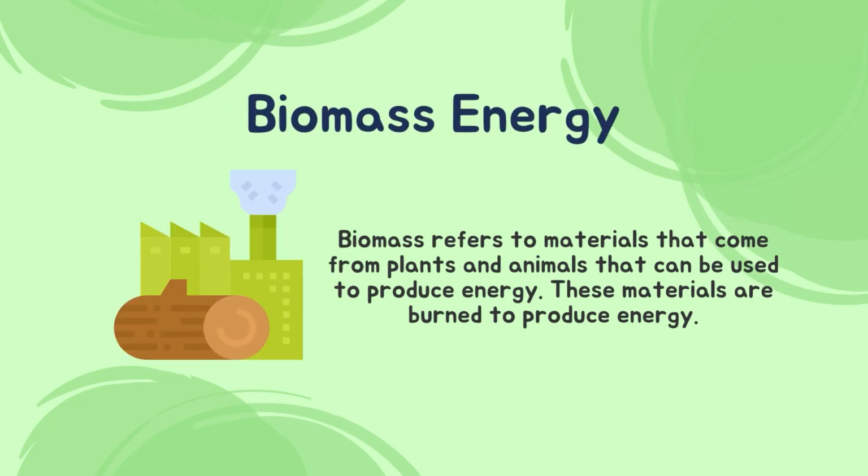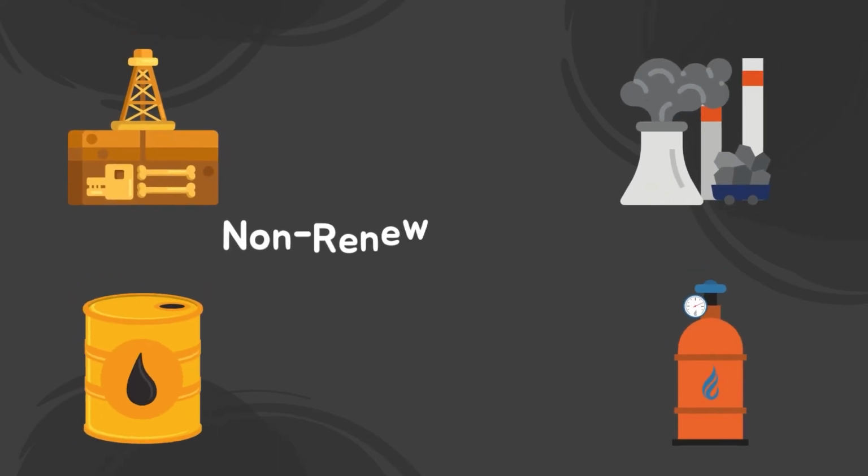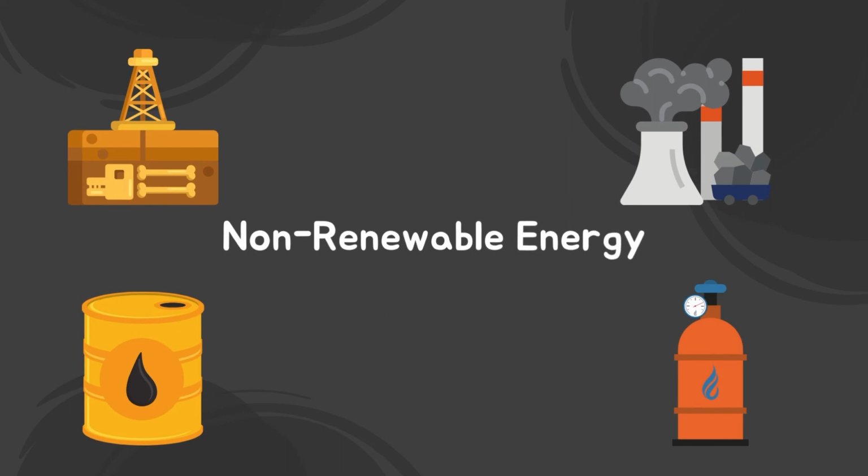Biomass energy. Biomass refers to materials that come from plants and animals that can be used to produce energy. These materials are burned to produce energy. Wind energy. Wind energy uses turbines to capture energy from the wind and convert it into electricity. Moving on to non-renewable energy types. These type of energies cannot be replenished or restocked after it has been used. Once it is used, it is gone forever.